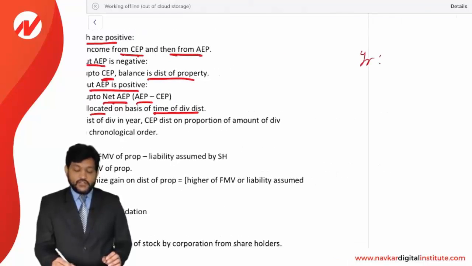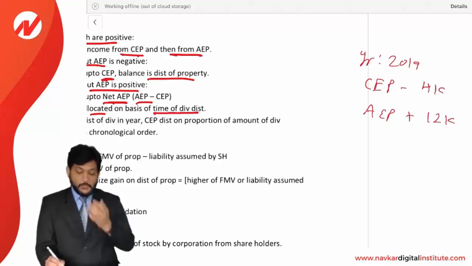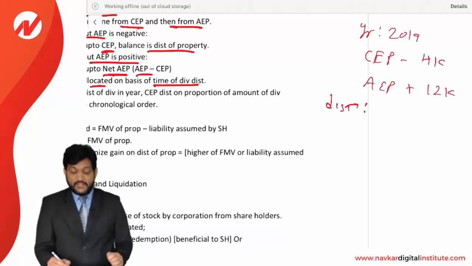during the year 2019, there has been a CEP negative of 4,000 and there was AEP positive of, let us say, 12,000. Now there was a distribution of, let's say, 6,000.